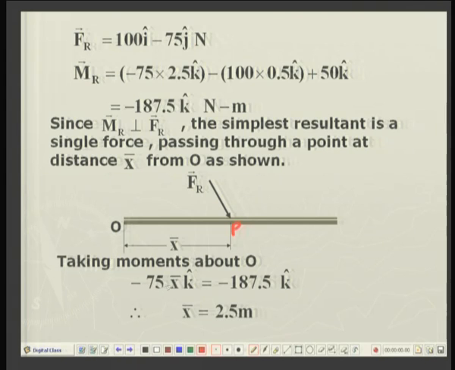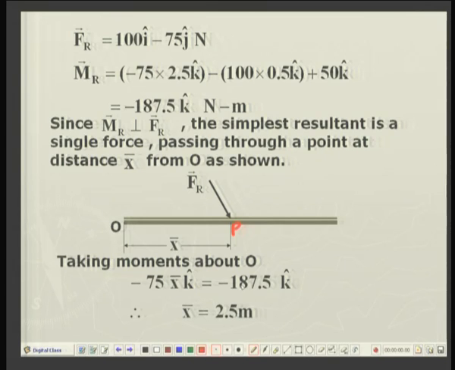So 75 into the distance x bar; in shifting it, we create a clockwise moment, so it will be minus 75 x bar in the minus z direction, that is minus k hat.